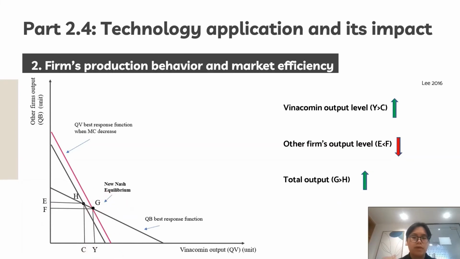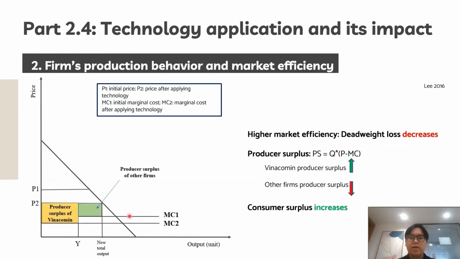Hence, this makes consumer surplus increase and deadweight loss will not increase, indicating a higher market efficiency level. Vinacomin's producer surplus, as presented by the formula, will increase while reducing in the other firms.